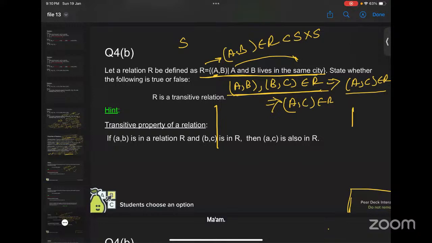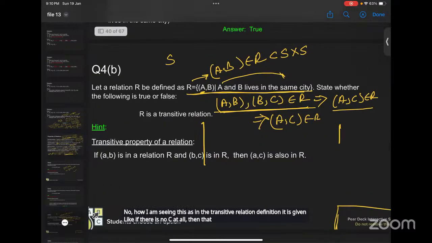No, ma'am. One thing I learned from IIT is that you don't assume anything. It has to be explicitly given. Yeah, that is right. But in this case, we are assuming that. No, how I am seeing this is that in the transitive relation definition it is given that if there is no C at all, then that becomes a transitive relation.